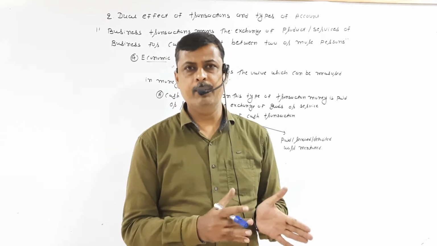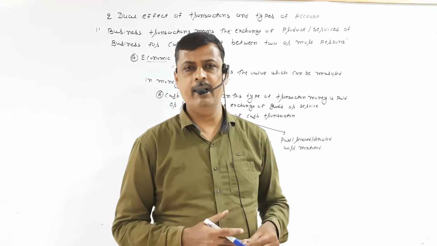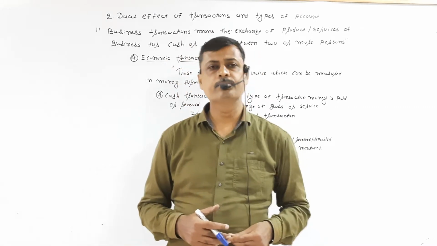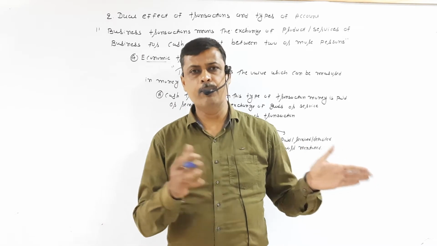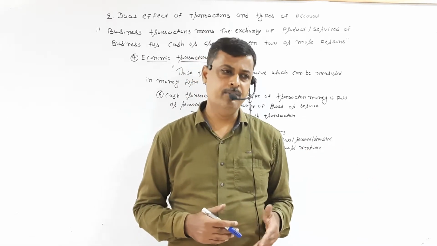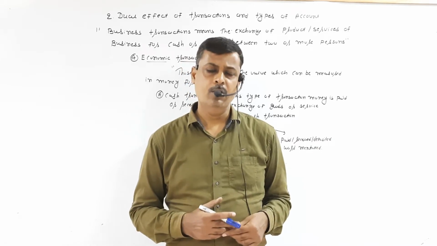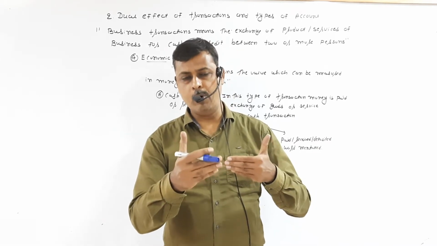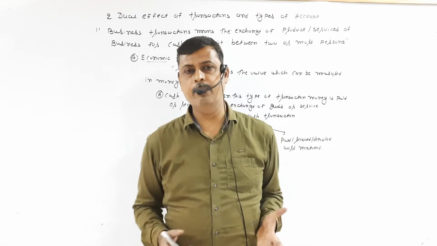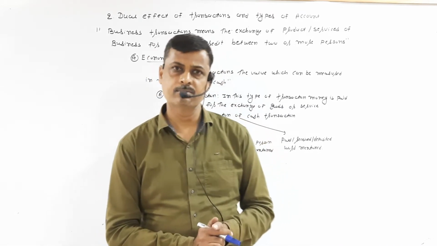Suppose when we purchase goods from any shop, at that time there is an exchange of goods between seller and purchaser. So there are always two or more persons required for any business transaction.